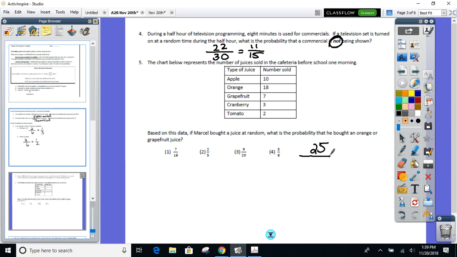And yep, you're going to have to do some calculation because the total always goes in the denominator. A 25 out of 40 chance. And this is exactly what I was talking about. I knew it was coming up. That's not a choice. Answer will be a choice, though. 25 over 40. Your calculator does it for you in your fraction template. I get so nervous. Never mind. I'll deal with it when the Regents time rolls around. Making sure we know how to use it. 5 out of 8. Yep, choice 4. So Marcel's got a 5 out of 8 chance of getting the orange or grapefruit.